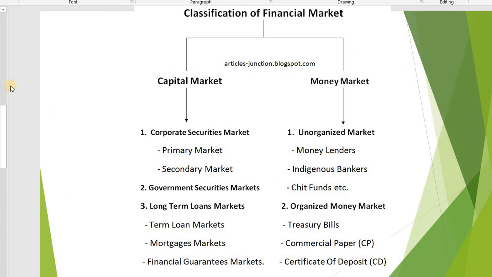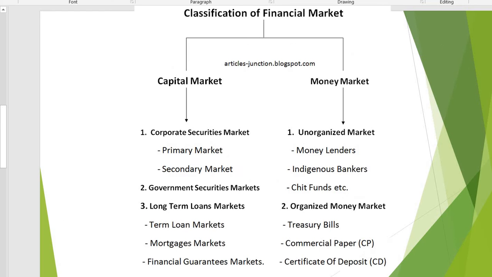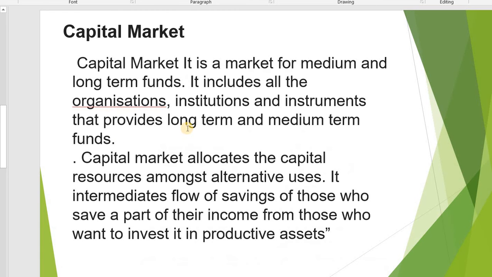Okay, now we can study what is capital market. Capital market is a market for medium and long term funds.